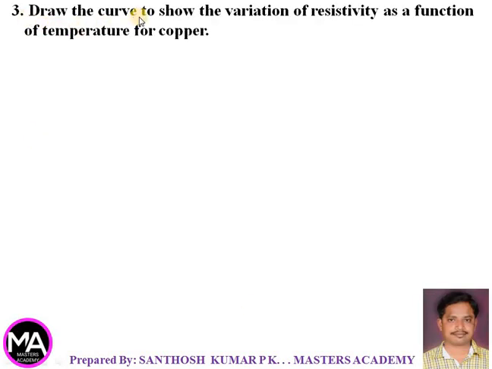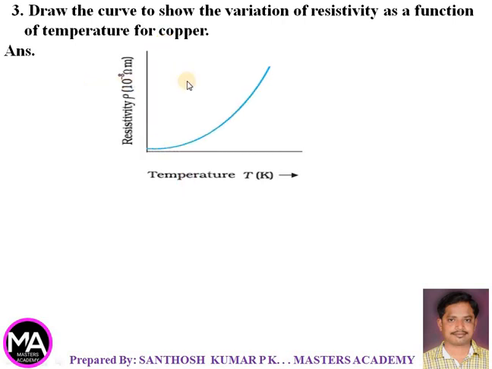Third question, draw the curve to show the variation of resistivity as a function of temperature for copper. Answer, so this is the curve. Along x-axis you are having temperature, along y-axis resistivity. As temperature increases, the resistivity of copper increases exponentially.